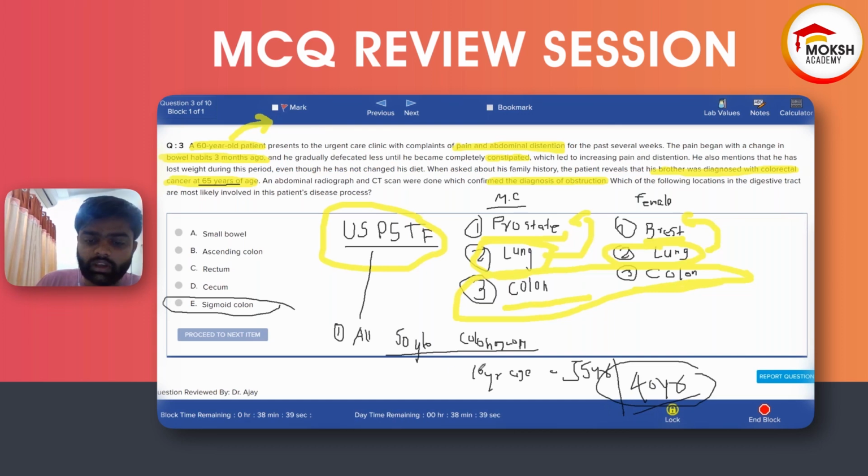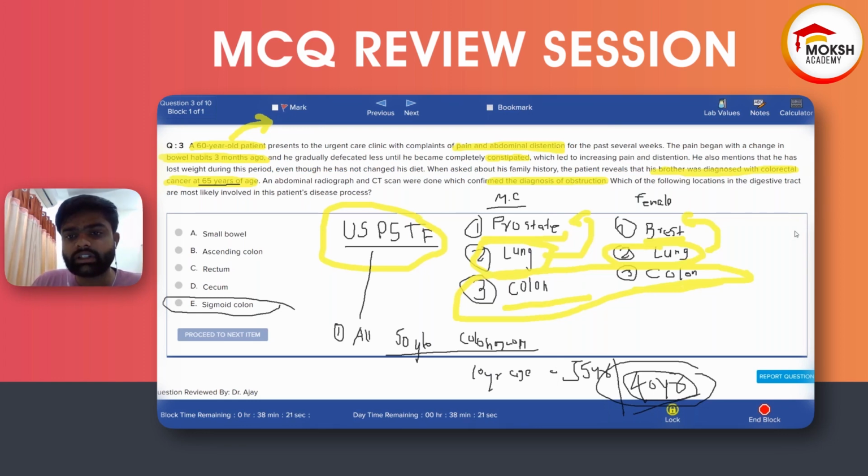So if the patient has a family history of colon cancer, they should start colonoscopy at 40 years or 10 years before the age of diagnosis, whichever comes first.